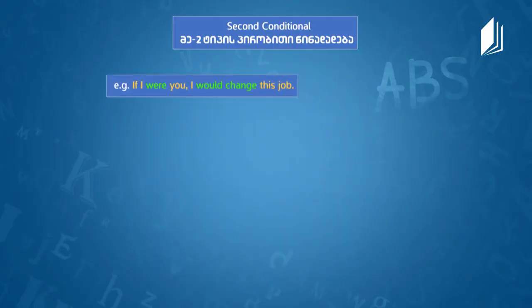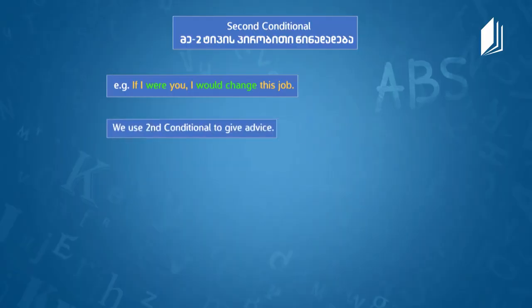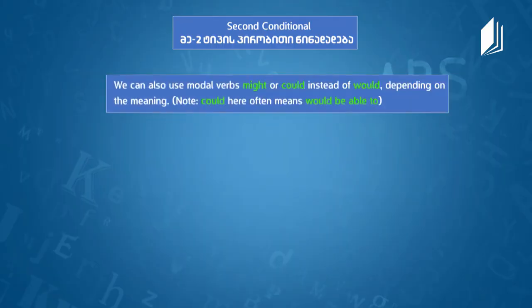Yes, okay. And the second one, if I were you, I would change this job. In this case, I'm giving you the advice. So we mentioned that we use second conditional also to give advice. If I were you, I would do that. One important thing in the second part, instead of would, we can also use modal verbs might and could.